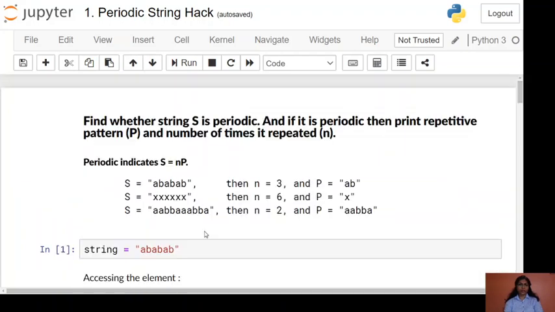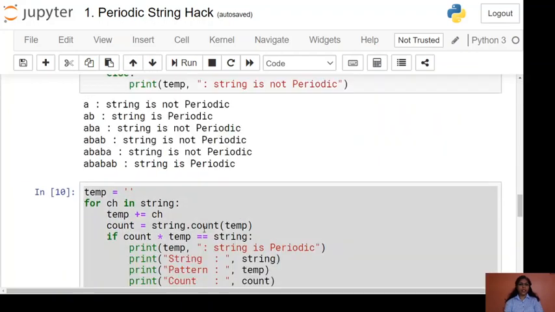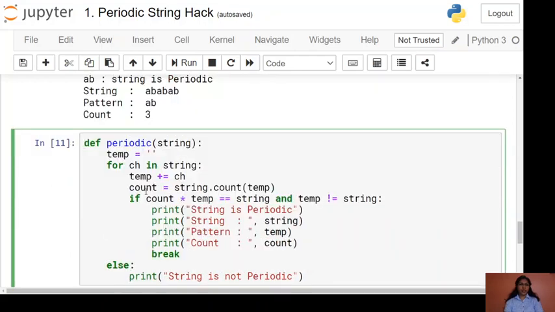Here once again I will explain the code. We are using a function, taking different inputs from the user as a parameter. We use one temporary variable as an empty string, then use a for loop to iterate over each and every character of the string. Then we use temp plus equals ch, meaning every time a new character comes, it is concatenated with the existing temp characters.